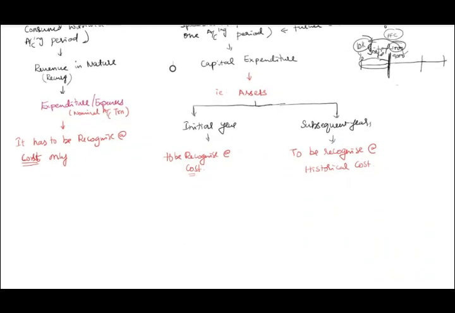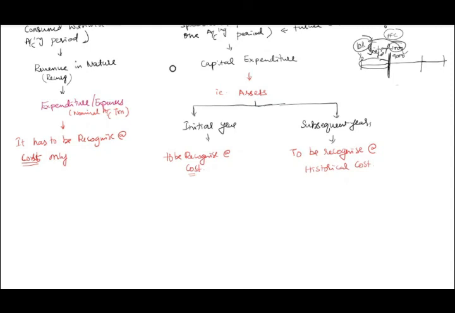So now tell me my difference. As per the cost concept, it has been classified into two types of expenditure. One is revenue expenditure, another one is capital expenditure. Correct? Revenue expenditure means it's an expense. Always it has to be recognized at cost only. Cost means how much you spent out of your pocket, how much you paid, that is cost.